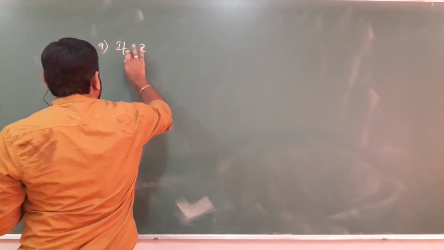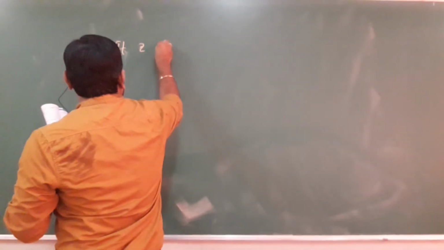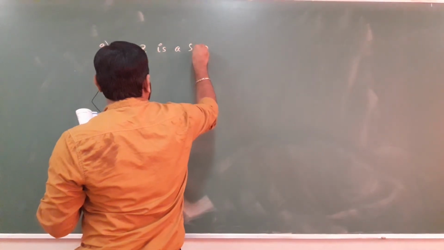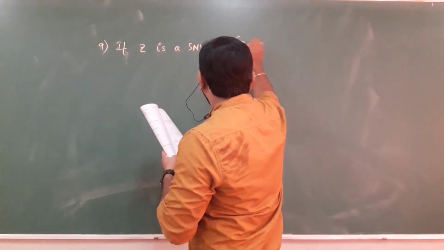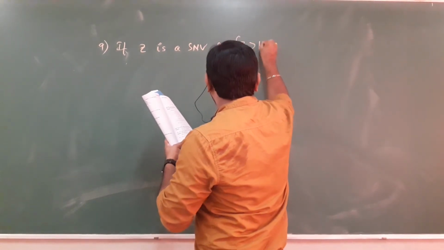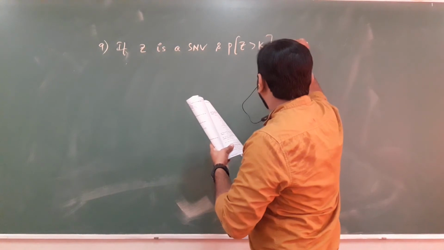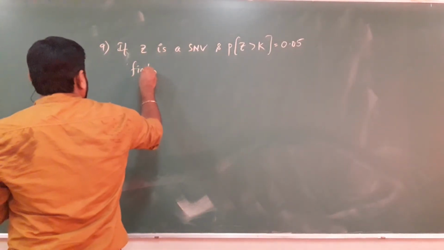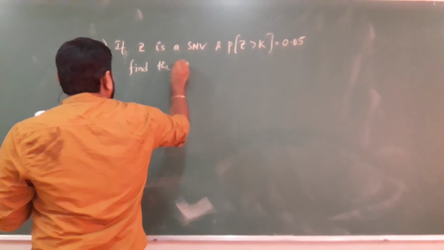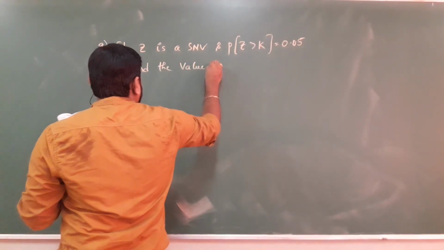If Z is a standard normal variate SNV and probability of Z greater than K is 0.05, find the value of